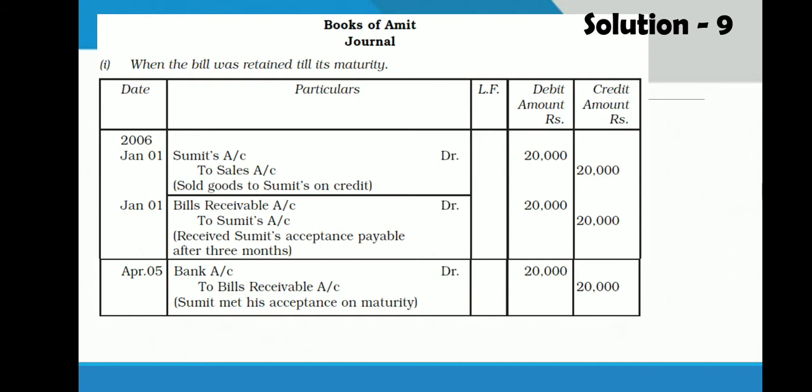So first of all, maturity date January 1st, in that you will add 3 months, so it will become April 1st, and in that 4 days of grace you will add, so April 5th will be your due date. On due date, amount is received, so he will write the entry, bank account debit to bills receivable. So this is the first option, in which bill is retained by the drawer till the date of maturity, and on the maturity date he collects money from drawee.